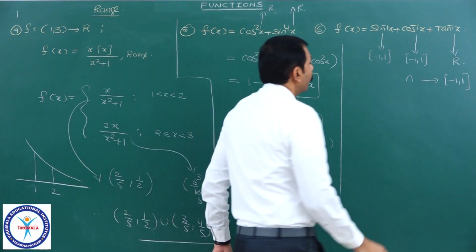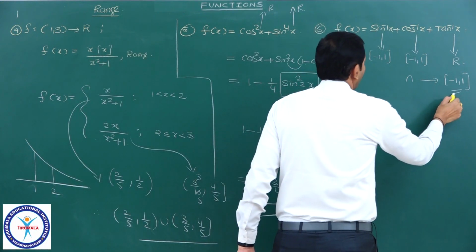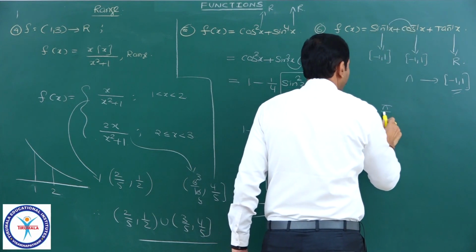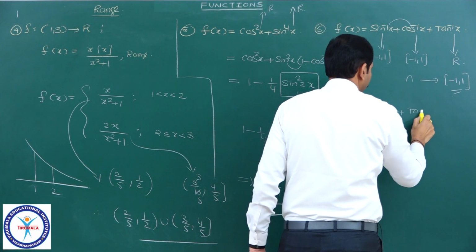Now, in minus 1 comma 1, what is sin inverse x plus cos inverse x? It is equal to pi by 2 plus tan inverse x.